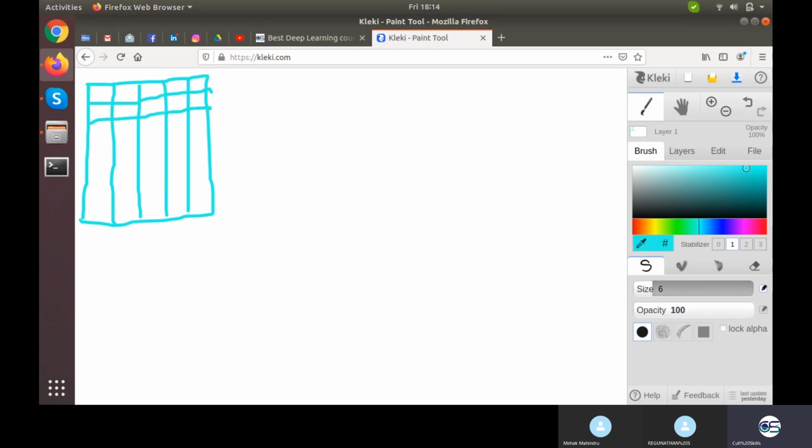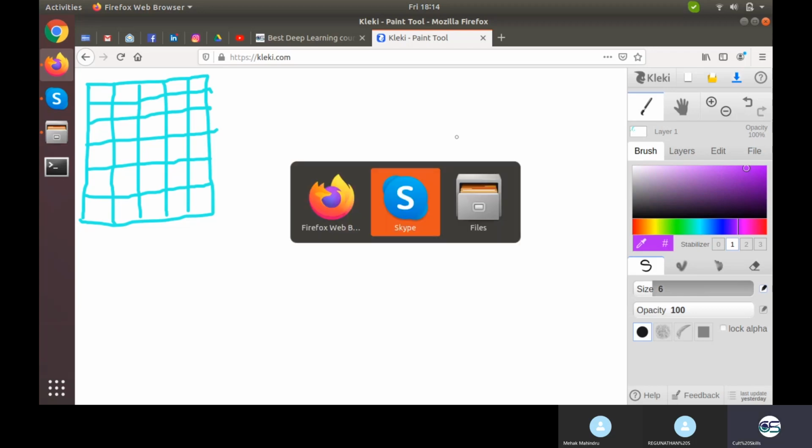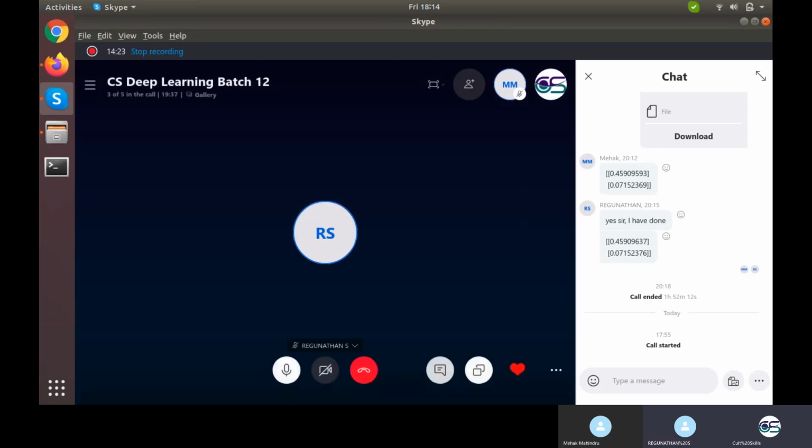Raghunathan, how many pixels would be there in this image? I'll just draw it, be ready with your answer. Now, how many pixels are there in this image? Raghunathan, can you hear me? Yes, sir. One second, sir.